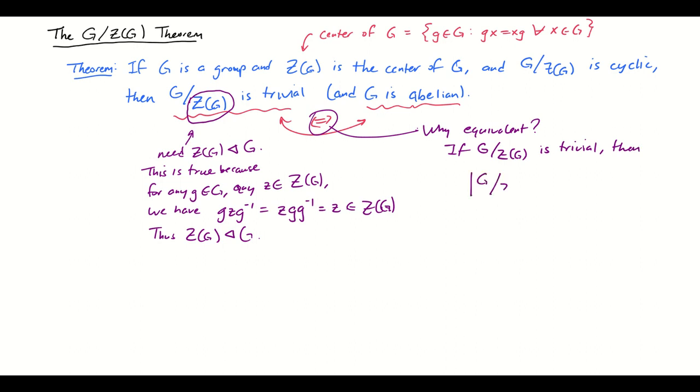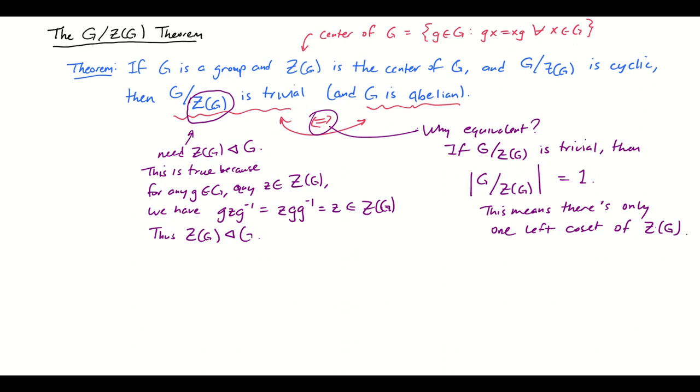So the order of this is just one. There's only one element there. Well, remember, the elements of G mod Z of G are cosets of the center. So this means there's only one coset, only one left coset of the center of G.